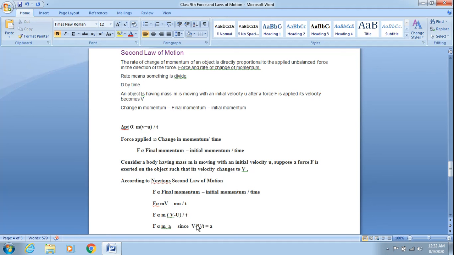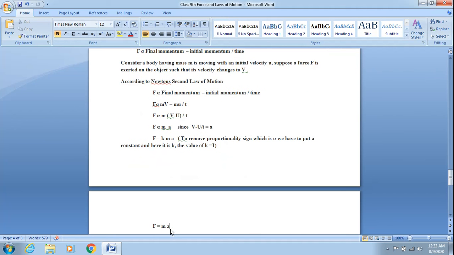If you remember, in the first chapter of motion, we have done that acceleration is defined as rate of change of velocity, that is v minus u by t. So in place of this entire figure v minus u upon t, I have replaced this by a, which is acceleration.